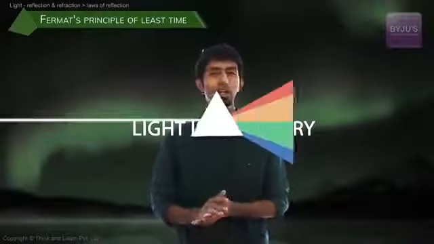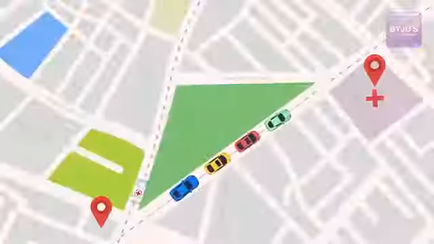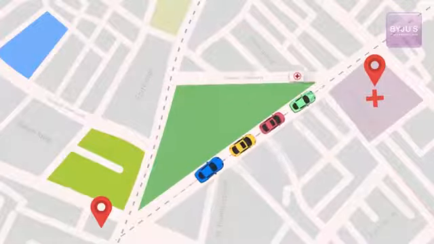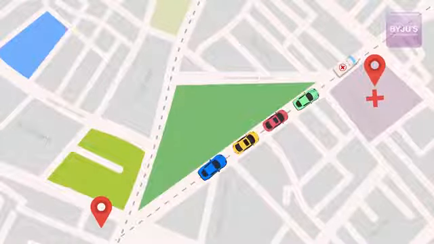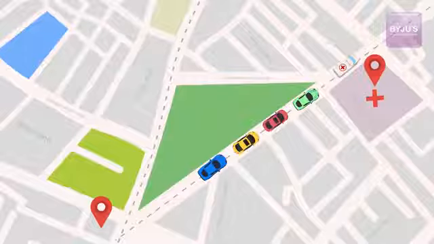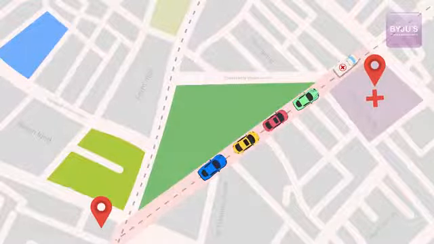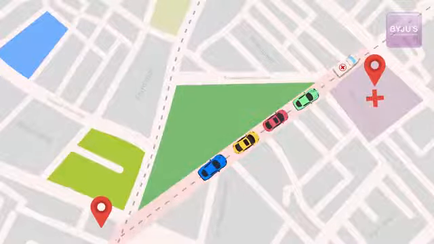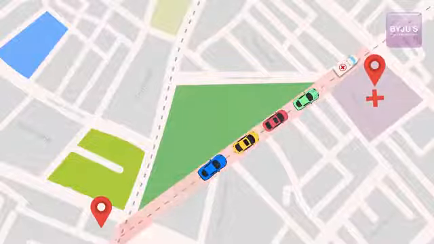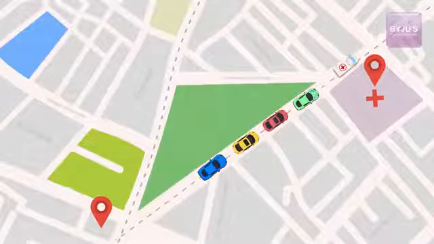What do I mean by that? Given 2 points, light somehow chooses to take the quickest path between them. And make it very clear, I'm not saying shortest path. I'm saying quickest path. And we all know sometimes the shortest path is not the quickest path. Anybody who lives in a city knows this, right? The shortest path between 2 points is a road, which takes you very cleanly towards it. But if there's too much traffic on it, you might take a much longer path but reach a lot quicker.